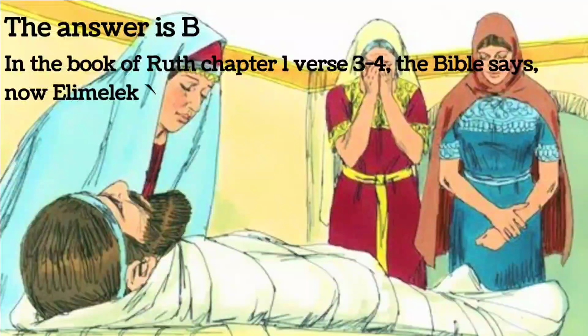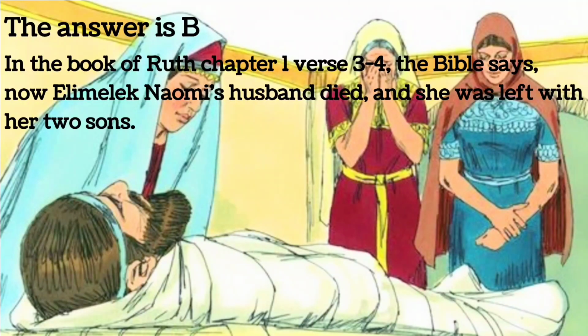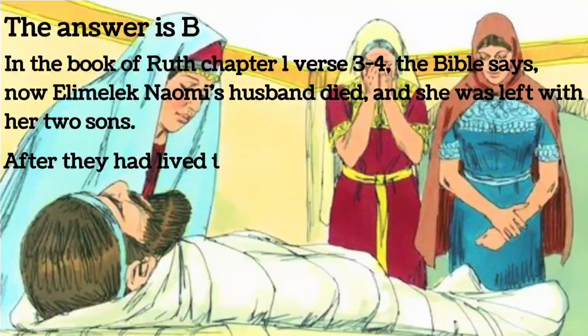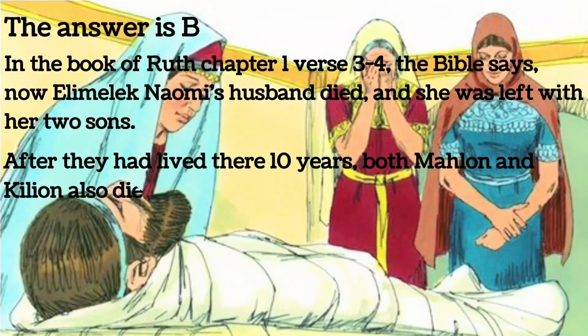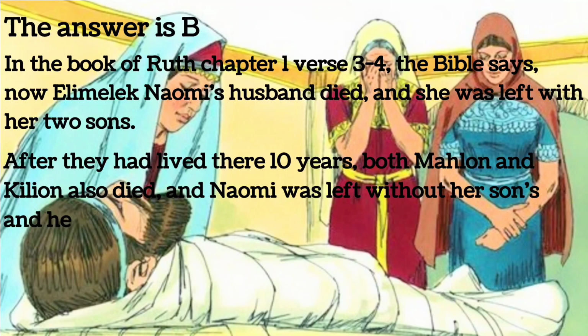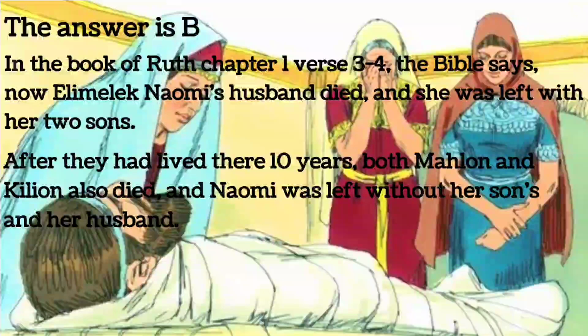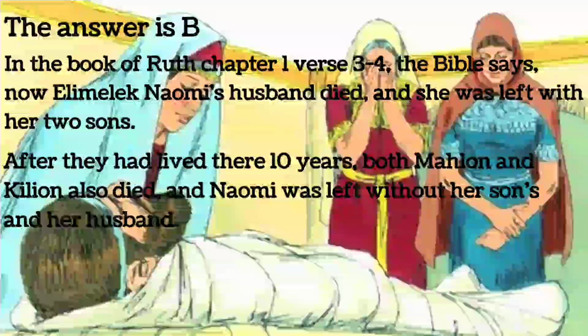The answer is B. In the book of Ruth chapter 1 verses 3 to 5, the Bible says, "Now Elimelech, Naomi's husband, died, and she was left with her two sons. After they had lived there about 10 years, both Mahlon and Chilion also died, and Naomi was left without her two sons and her husband."